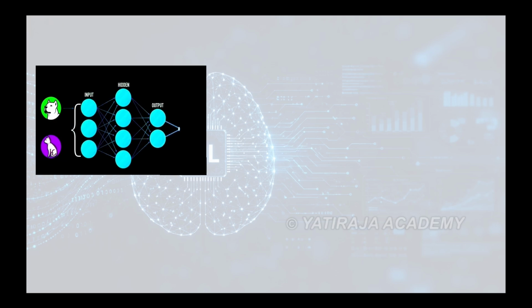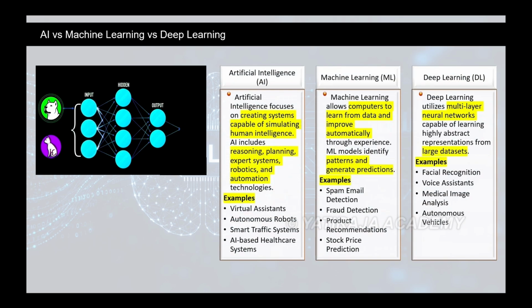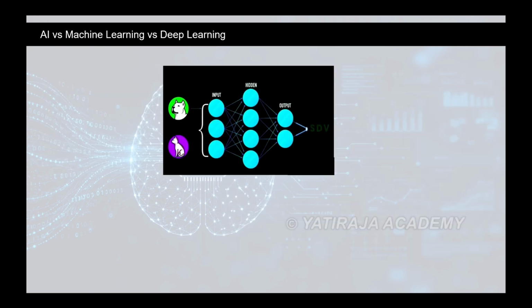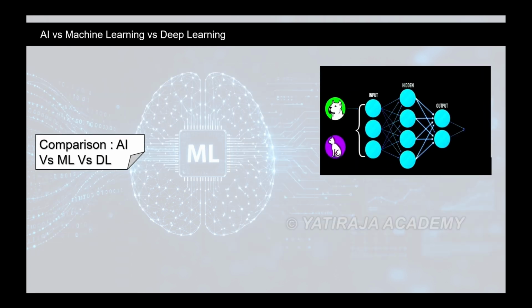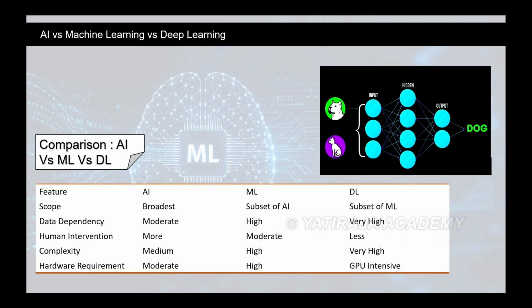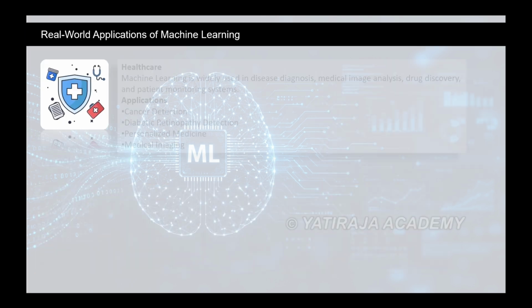How do they process data? AI automates tasks using systems like virtual assistants. ML uses models to predict outcomes based on data patterns, like spam detection. DL handles abstract features for face recognition and voice assistance. Comparing features. AI has the broadest scope, ML is a subset, and DL is a further subset. Complexity and hardware requirements scale up heavily to deep learning, which is highly GPU intensive.